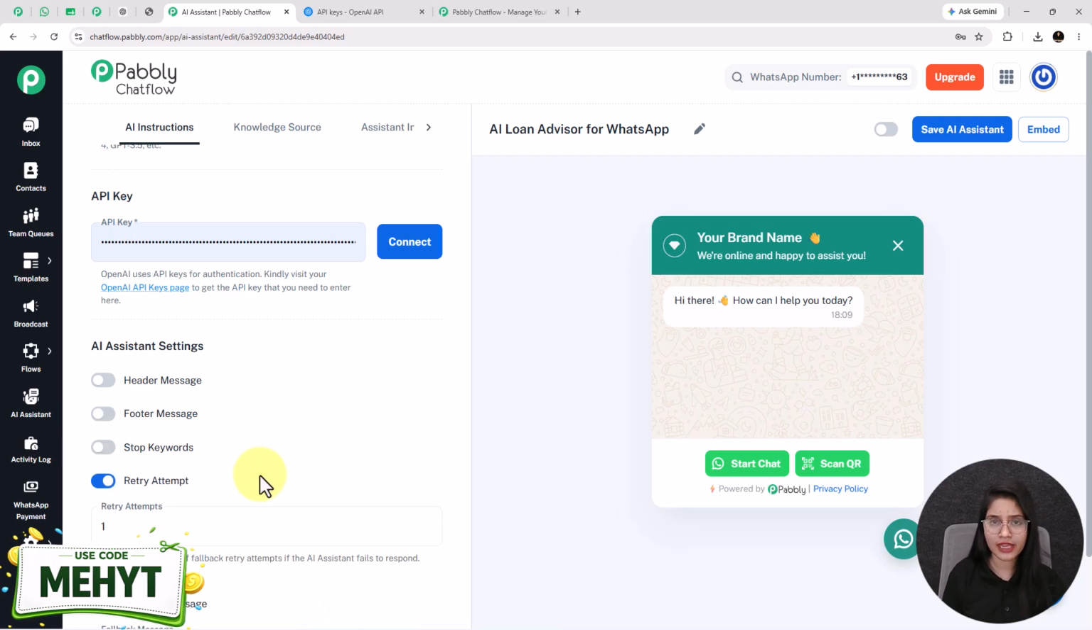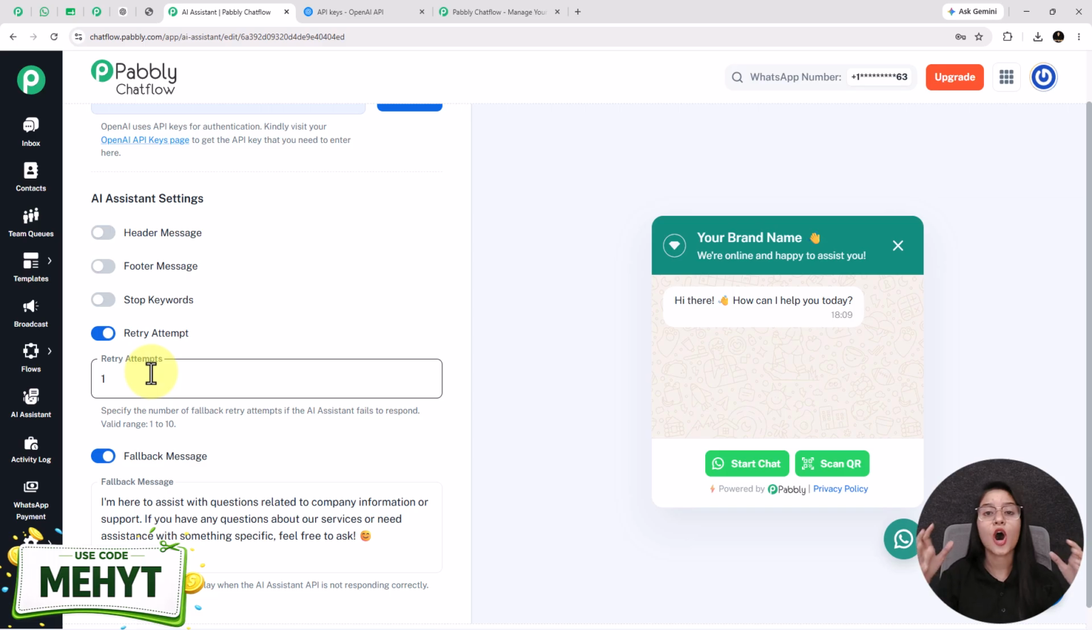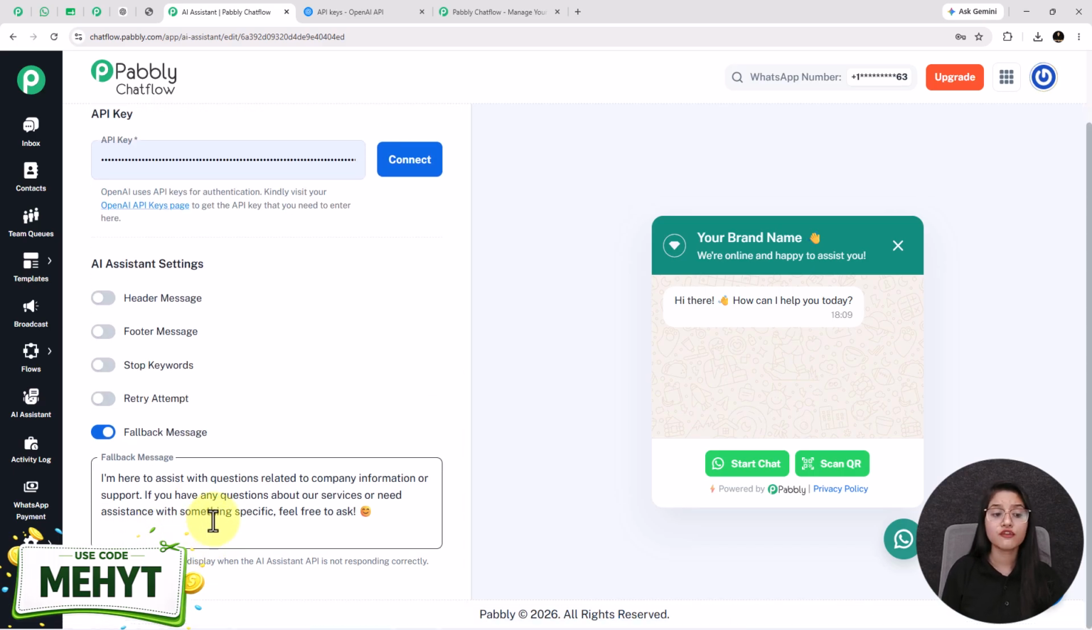Next one is the retry attempts. Retry attempts define how many times your AI assistant will retry to give replies to your user. You can increase it up to 10. Now the last one is the fallback message. The fallback message is the message that is sent to the user if your assistant fails to reply due to some technical error, such as an API key problem or a connection issue. Then this fallback message is going to be sent to the user for a better conversation. I have entered this fallback message, but you can customize it based on your company or organization.